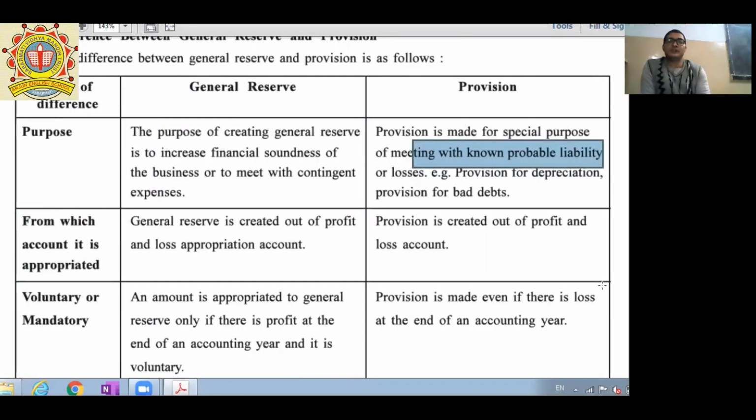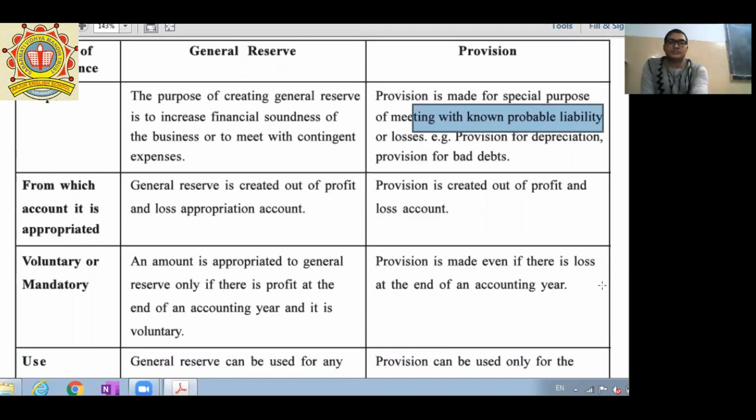Second one, general reserve is created out of profit and loss appropriation, while provision is created out of profit and loss account. Third one, general reserve is appropriated only if there is a profit. We can compare it with our actual life: if you have a certain sum of amount as income, then only can you save a certain amount from this income.